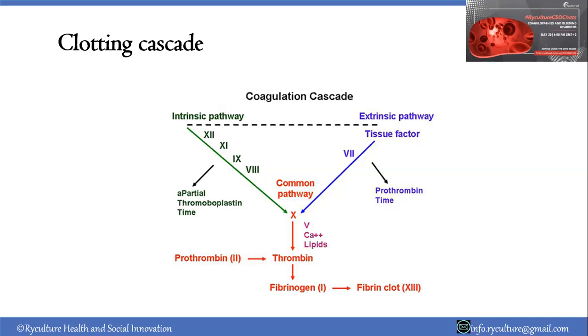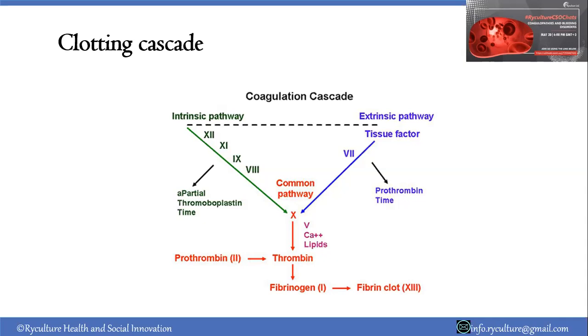Then as per the clotting cascade, we have the prothrombin time, which is a measure of the ability of your blood to clot in a normal sequence. Normally the ability of blood to clot when exposed to the outside environment takes between 30 seconds to 1 minute, if you have a tissue injury, maybe a cut to your hand or your leg. In other circumstances, when you have a coagulation problem, some people might have a prolonged prothrombin time. It takes longer for these people to have their blood clot.